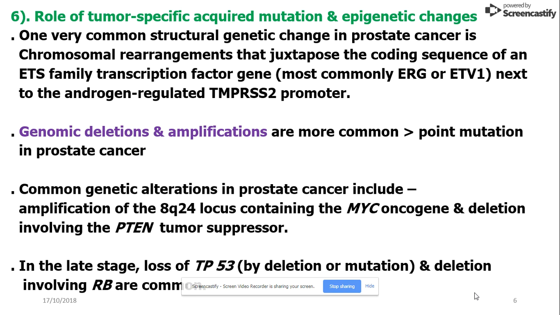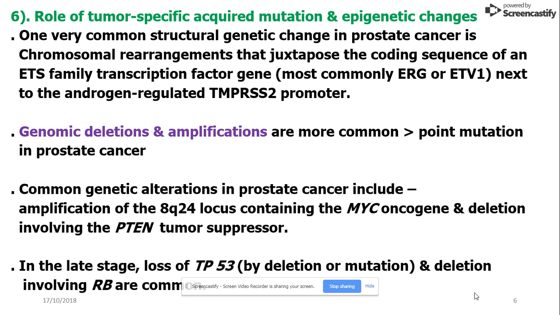Here we explain the role of tumor-specific acquired mutations and epigenetic changes. One very common structural genetic change in prostate cancer is a chromosomal rearrangement that juxtaposes the coding sequence of an ETS family transcription factor gene next to the androgen-regulated TMPRSS2 promoter. Genomic deletions and amplifications are more common than point mutations in prostate cancer.